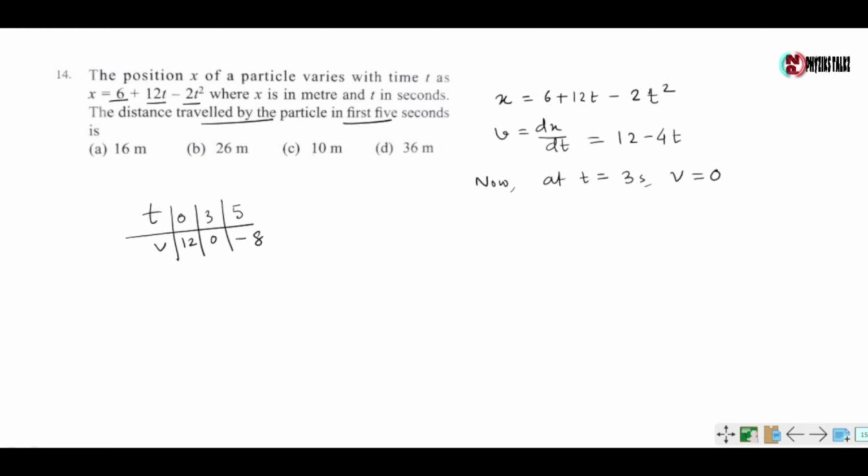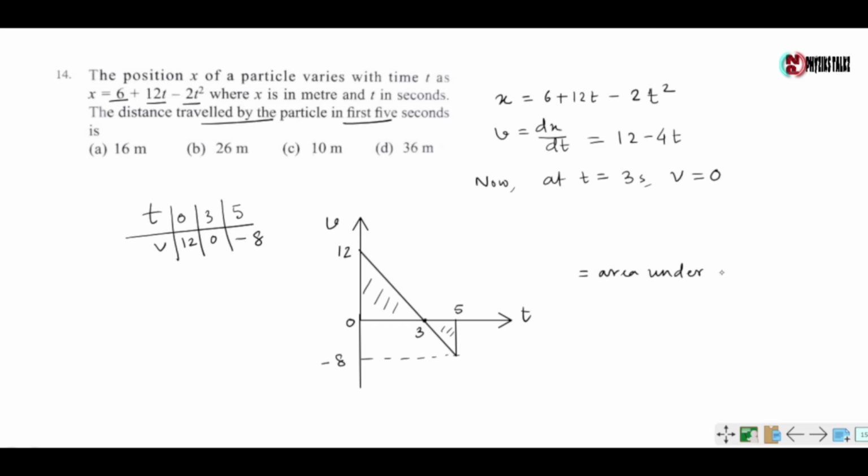Now we have to draw the v-t graph. At t equals 0, velocity is 12, at t equals 3 seconds, velocity is 0, and at t equals 5 seconds, velocity is minus 8. So the distance traveled by the particle is the area under the v-t curve. So the distance traveled in 5 seconds is equal to the area under the v-t curve, which gives the distance.